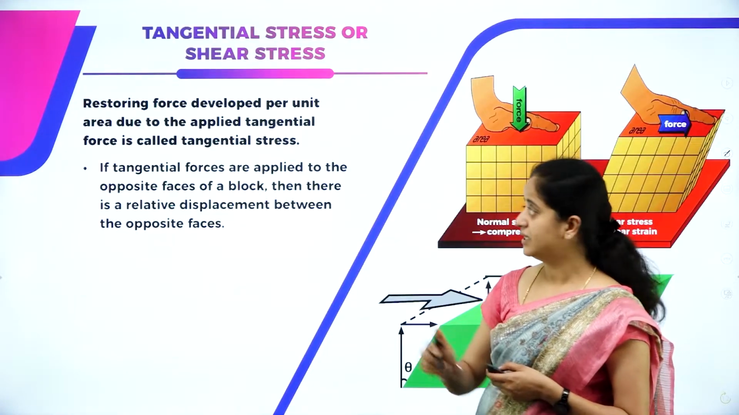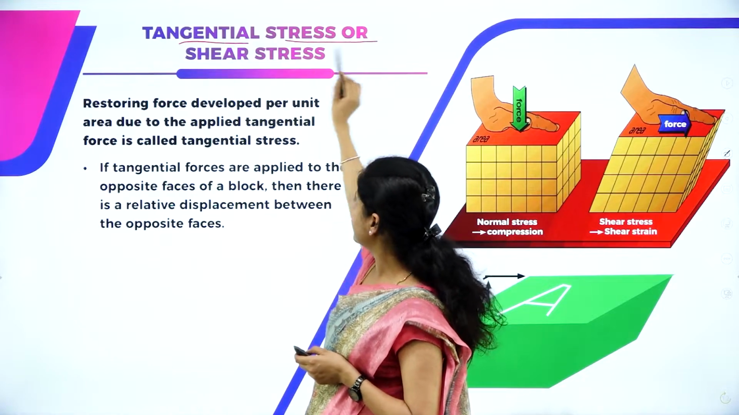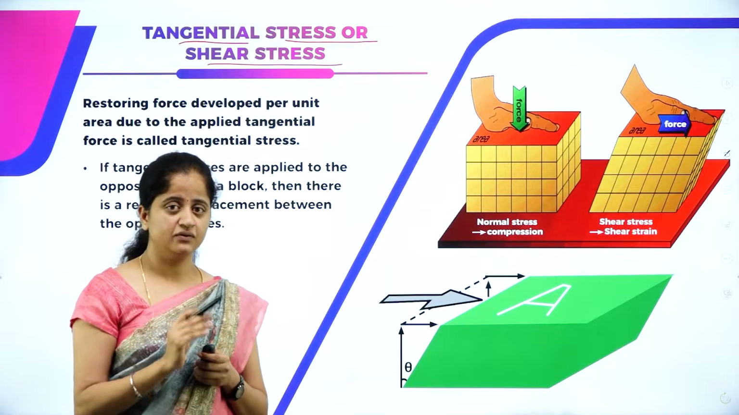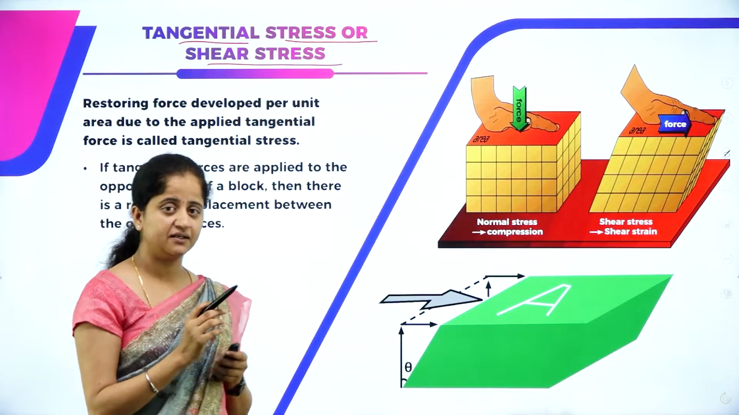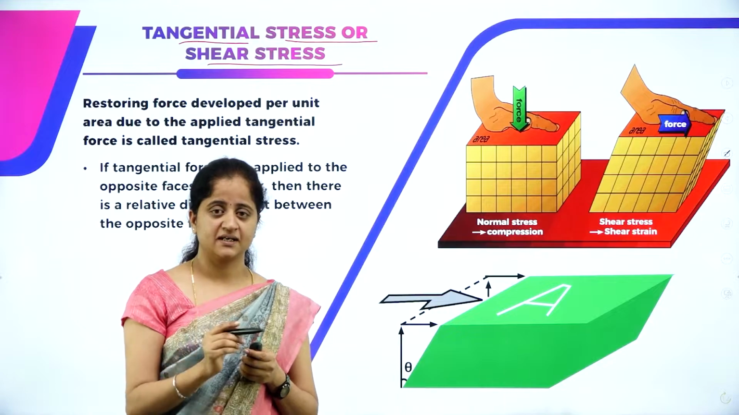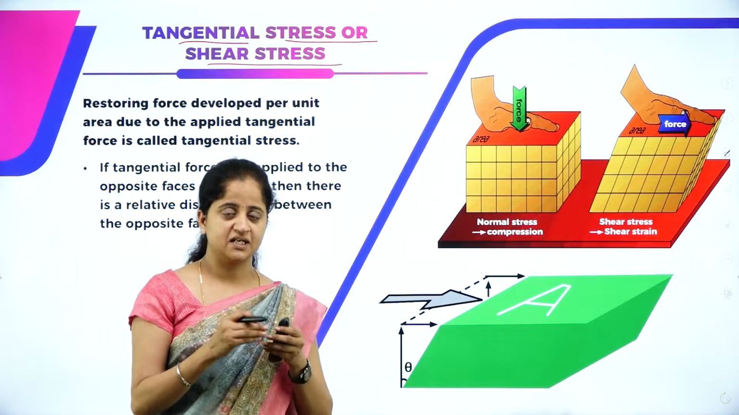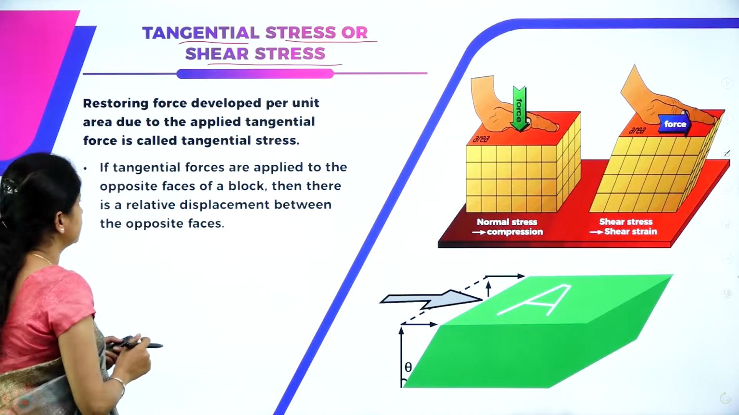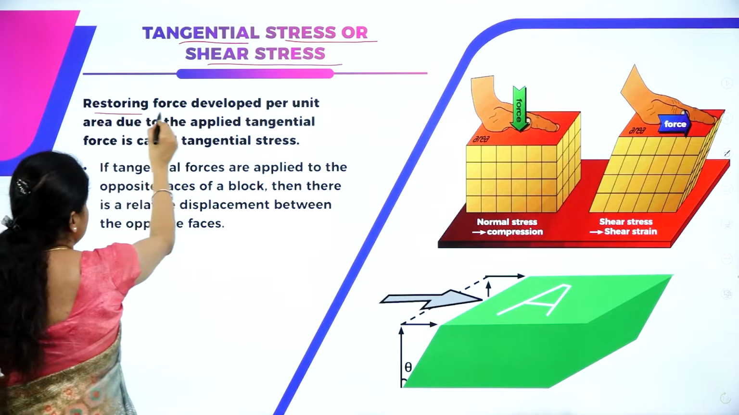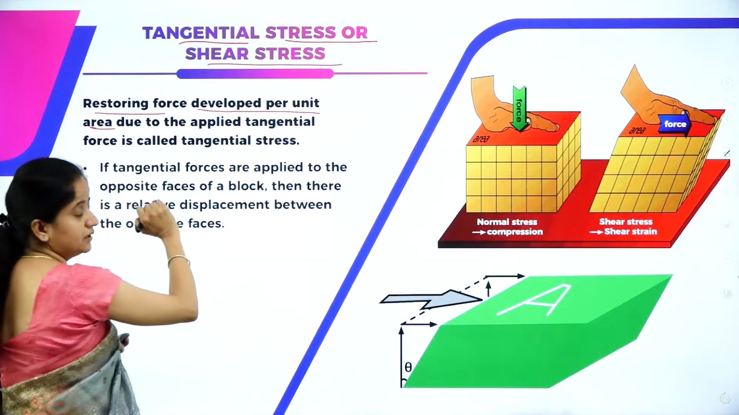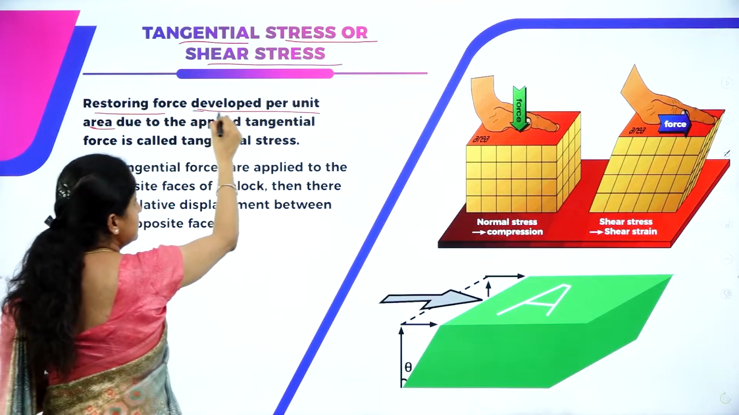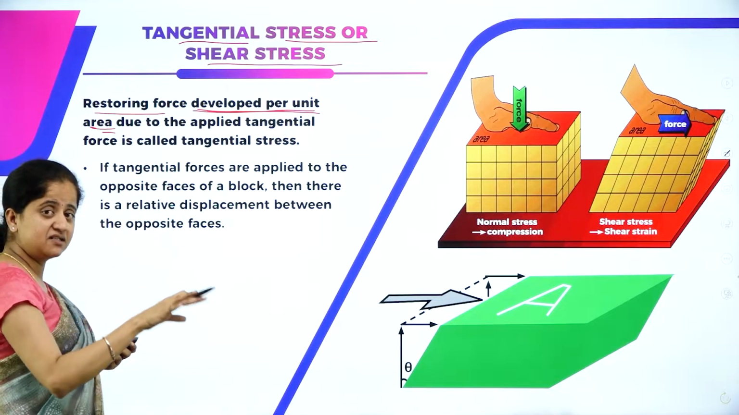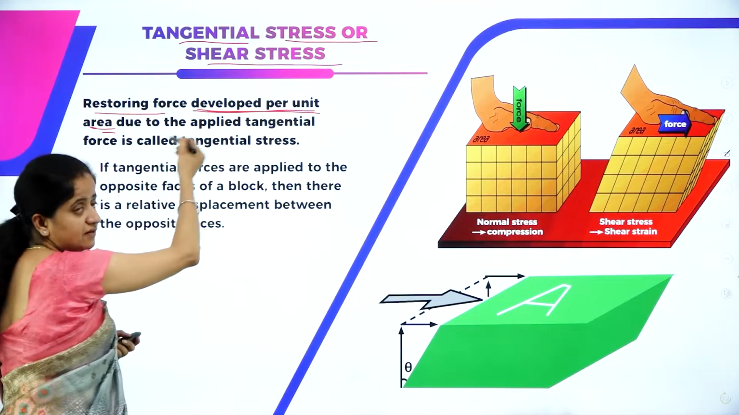And next we have tangential stress or shear stress. As I told you, longitudinal refers to length, which means we observed that tensile and compressive stress result in a change in length. Now similarly, tangential stress or shear stress tells us the restoring force developed per unit area. One thing is common here: restoring force developed per unit area, because stress is defined as restoring force developed per unit area.